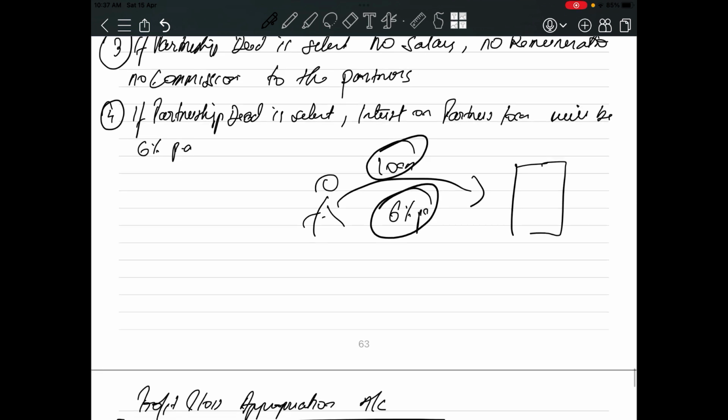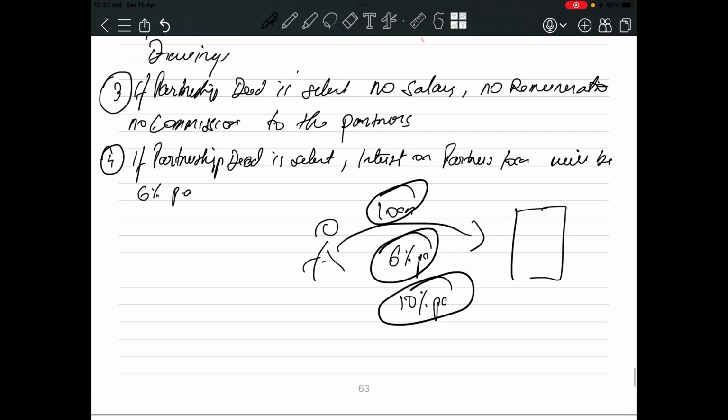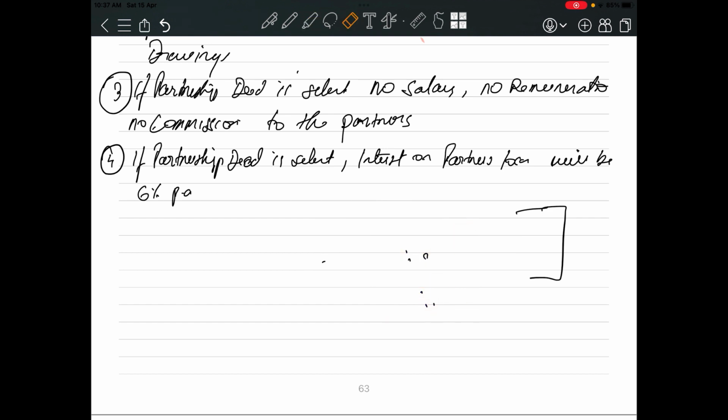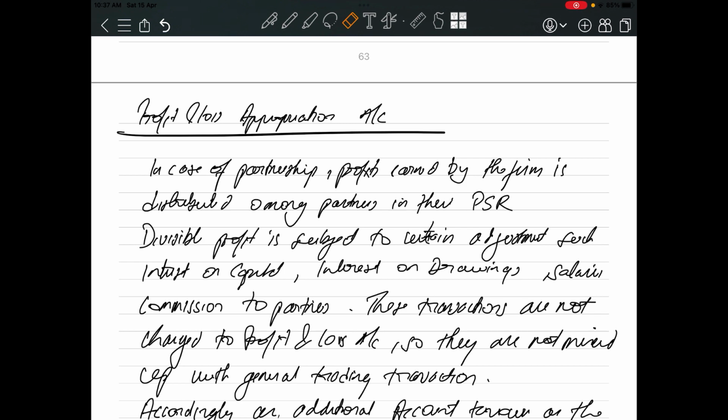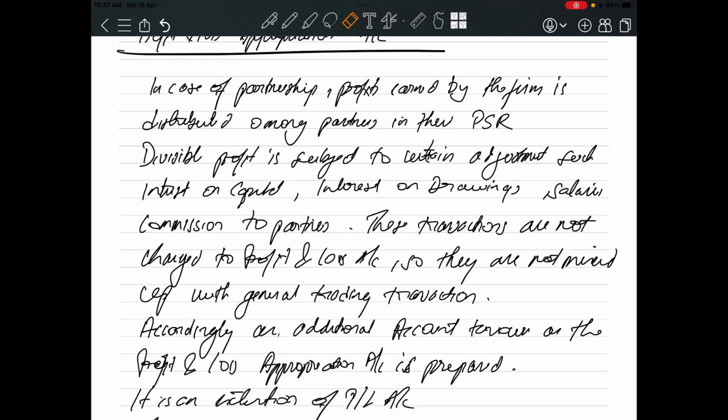But if the partnership deed has mentioned 10%, will we allow 10% interest to the partner? Yes, provided it is specifically mentioned in the partnership deed. If nothing is mentioned, it will be 6%. I hope you are clear with this. Now let's try to understand one more concept before moving to the questions. It is regarding the profit and loss appropriation account. Let's understand what a profit and loss appropriation account is.